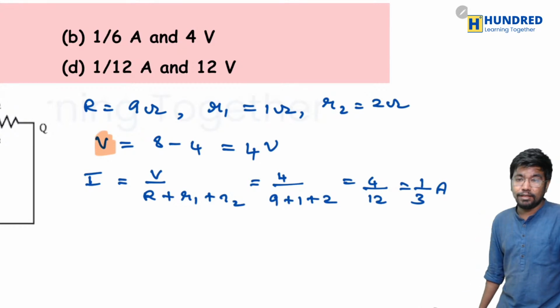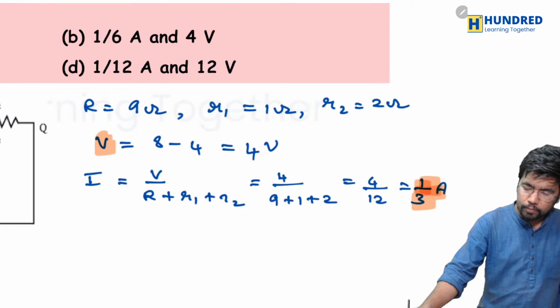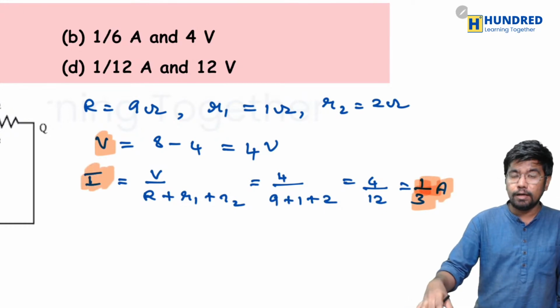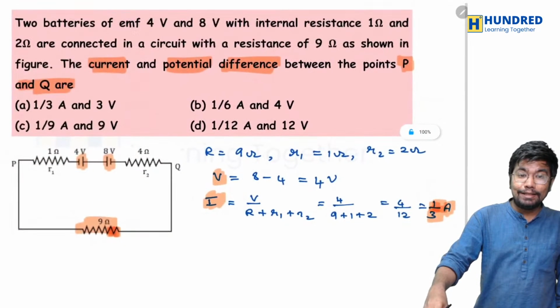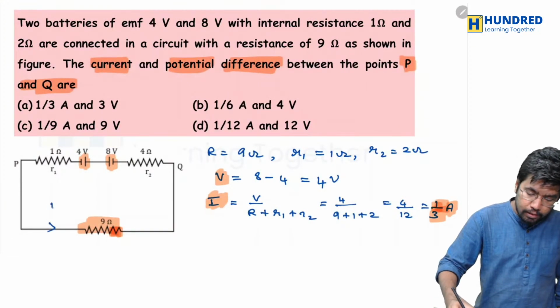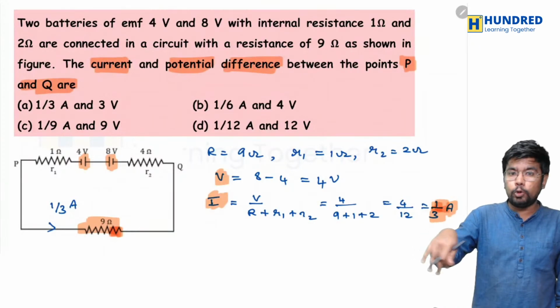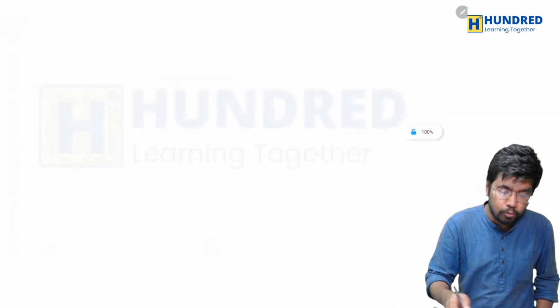The value of current, we are going to get it as what? 1 divided by 3 ampere. The value of I is equal to 1 divided by 3 ampere. So now, we know that the current that is flowing through the 9 ohm resistor is what? It is 1 divided by 3 ampere. Now we will find the potential across the 9 ohm. Now we can find the potential across 9 ohm.